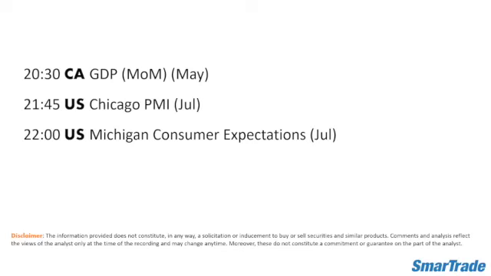For the US session, one of the key highlights of today's economic data is the GDP for Canada, monthly basis for the month of May. At 9:45, we have the PMI for Chicago for the month of July, and the Michigan consumer expectations for the month of July as well.